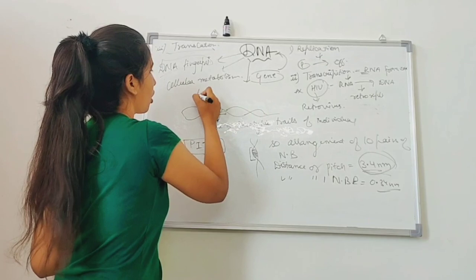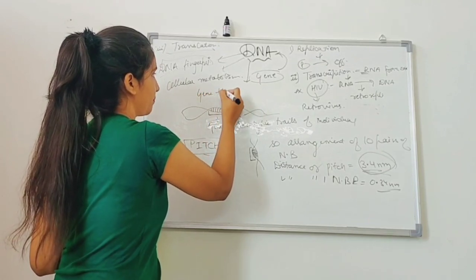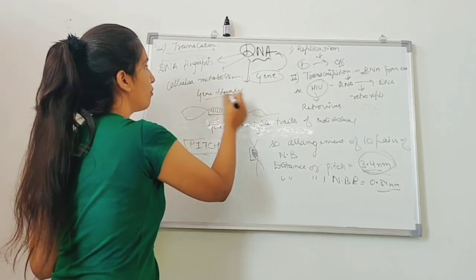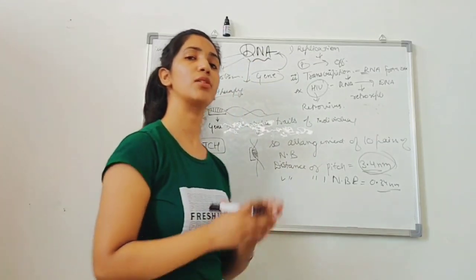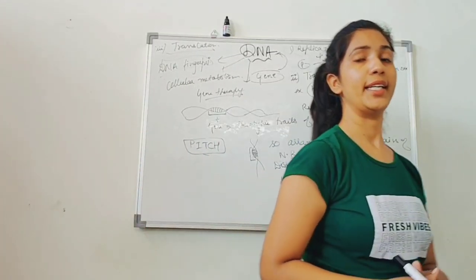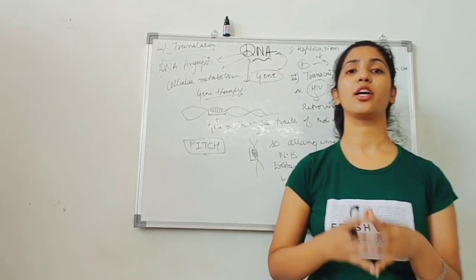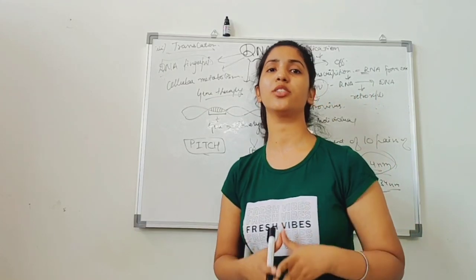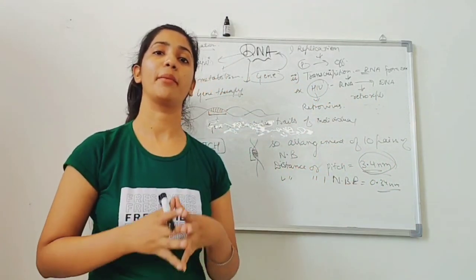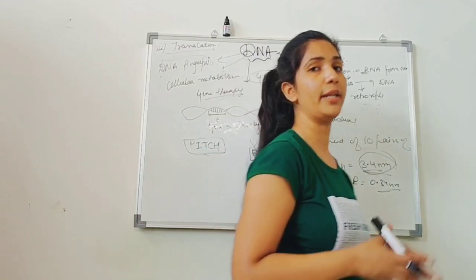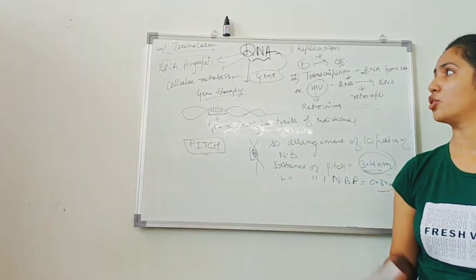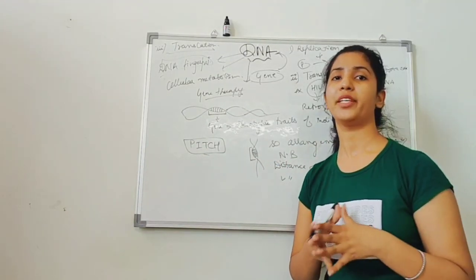Next we are going to talk about gene therapy. This is also a function of a DNA. Gene therapy is the most important part of the DNA when it comes to finding a cure for a disease. So nowadays you have heard that gene therapy can be actually helpful in diagnosing and treating diseases. So these are some major functions of the DNA.